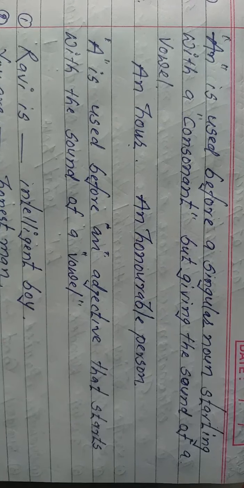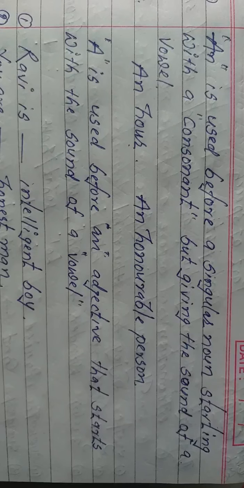You might have seen different types of nouns that start with a consonant, but some of them give the sound of a vowel. For example, hour: it is starting with a consonant but giving the sound of a vowel, an hour. An honorable person, honorable is also starting with H, giving the sound of a vowel. That's why we will have to apply an before them.